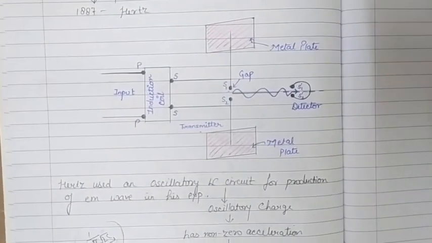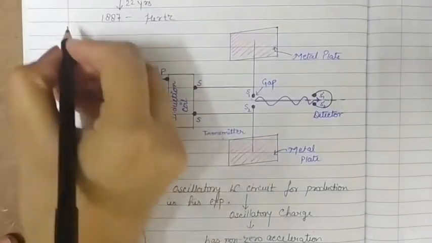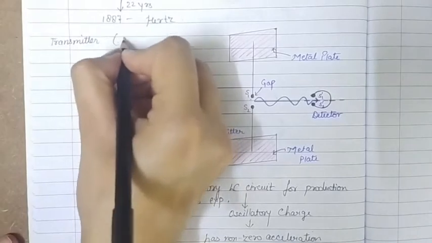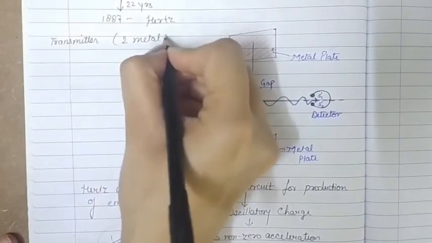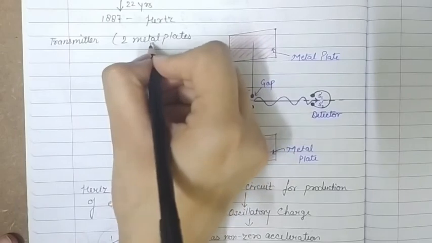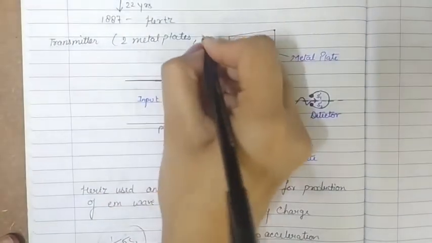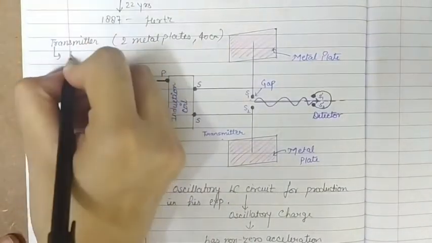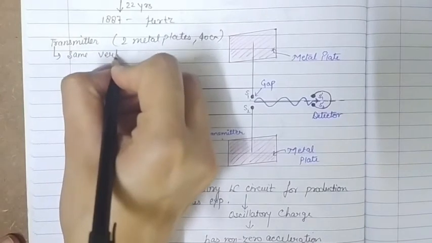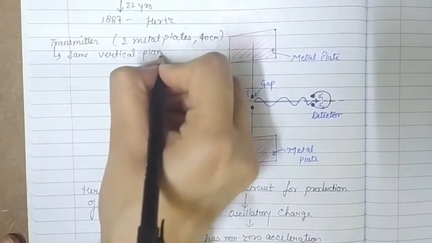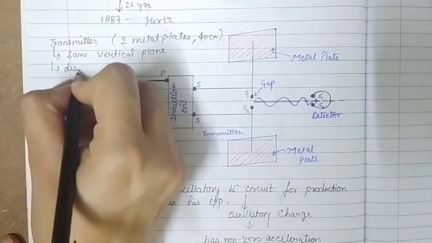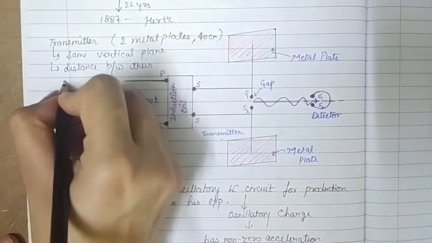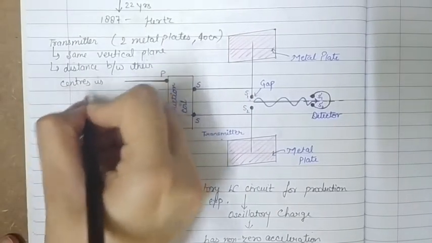First of all, there is a transmitter that is formed by two metal plates, especially these are of brass and of size, length 40 centimeter, and these are placed in the same vertical plane, and the distance between their centers is 60 centimeter.